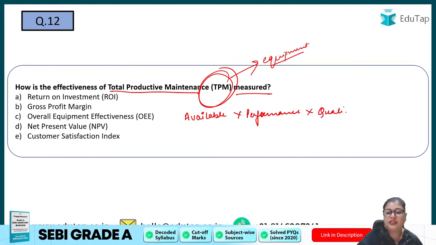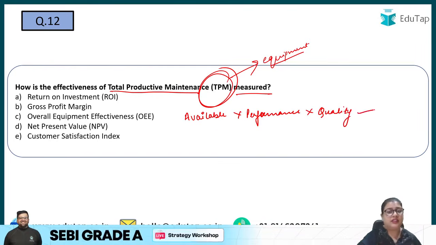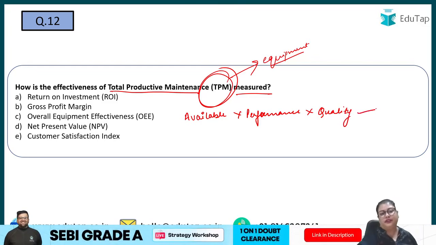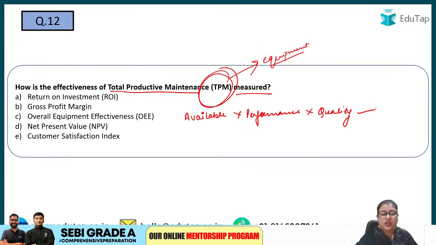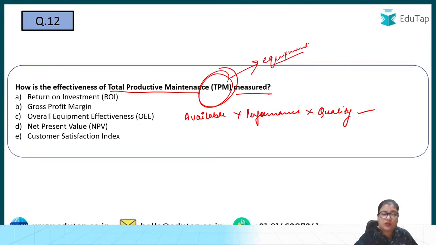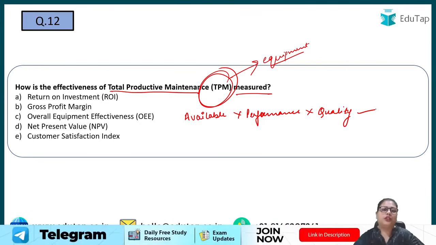So availability, performance, and quality are measured in the overall equipment effectiveness. We measure it through the overall equipment effectiveness, that how much the equipment is effective to produce certain goods. How much it is available, how it is performing, and what quality of products it is producing.